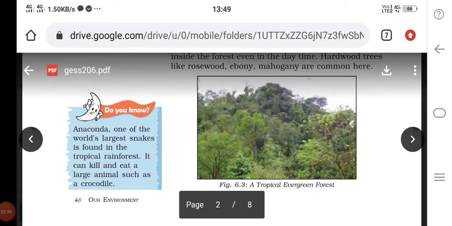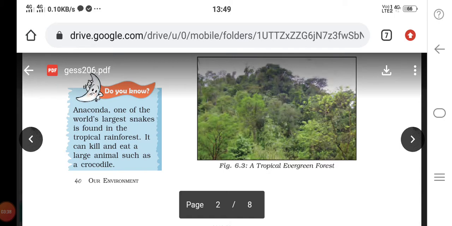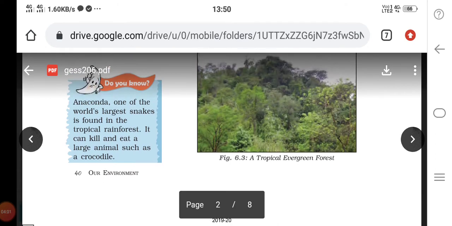Look at the image of the tropical evergreen forest. And do you know, there is one message for us: the anaconda, one of the world's largest snakes, is found in the tropical rainforest. It can kill and eat a large animal such as a crocodile. The anaconda is the largest snake found in the tropical evergreen forest.